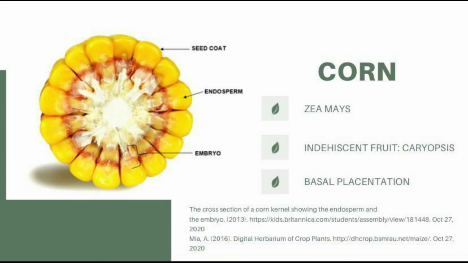Another type of the indehiscent fruits is the caryopsis or grain, one-seeded with pericarp fully fused to seed coat. An example is the corn, also called maize, with basal placentation. Corn kernels are the fruits of corn, called maize in many countries. Maize is a grain, and the kernels are used in cooking as a vegetable or a source of starch. The kernel comprises endosperm, germ, pericarp, and tip cap. One ear of corn contains roughly 800 kernels in 16 rows.